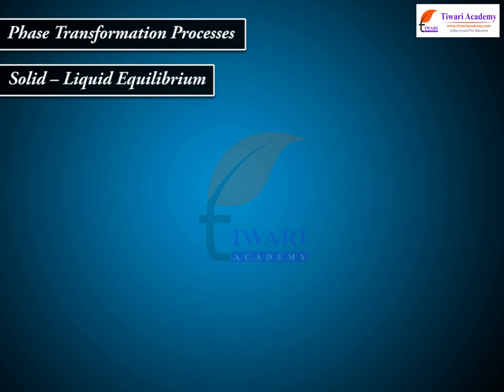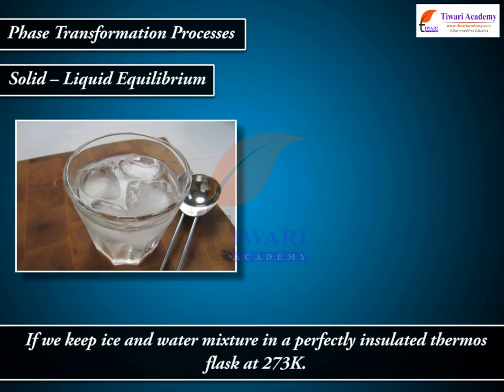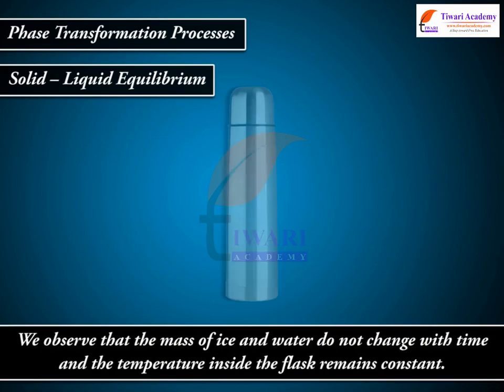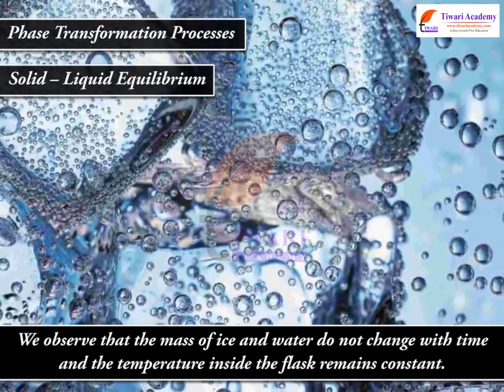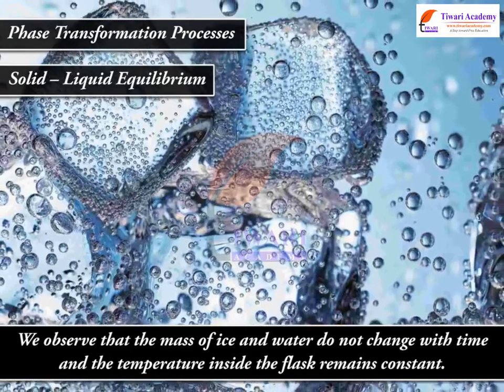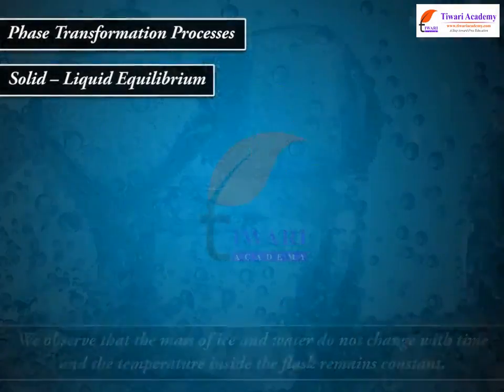Solid-liquid equilibrium. If we keep an ice and water mixture in a perfectly insulated thermos flask at 273 K, we observe that the mass of ice and water do not change with time and the temperature inside the flask remains constant.